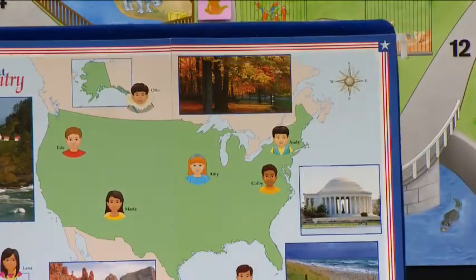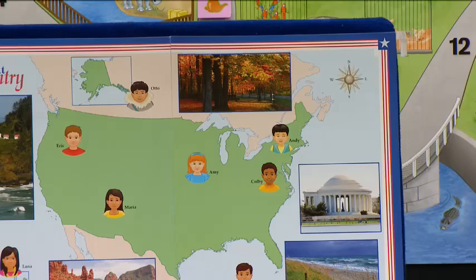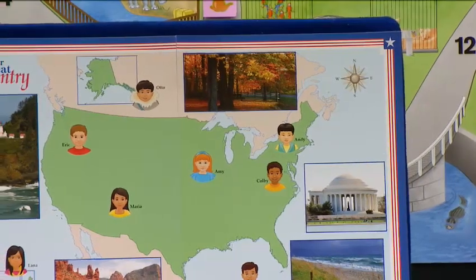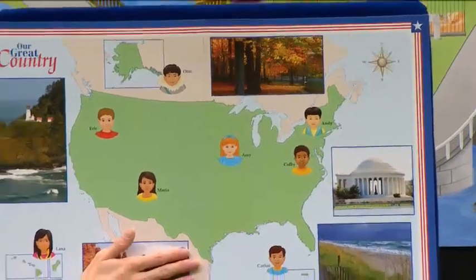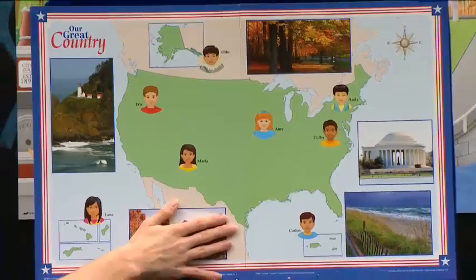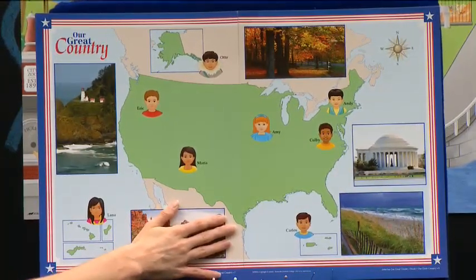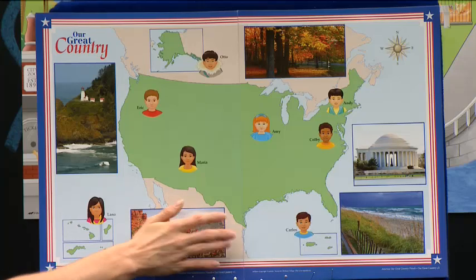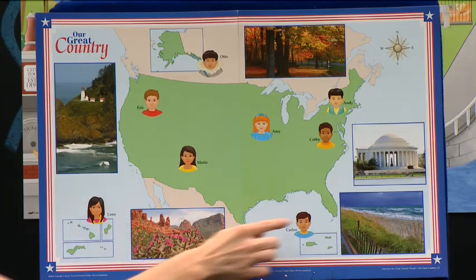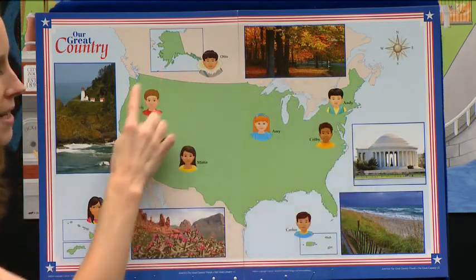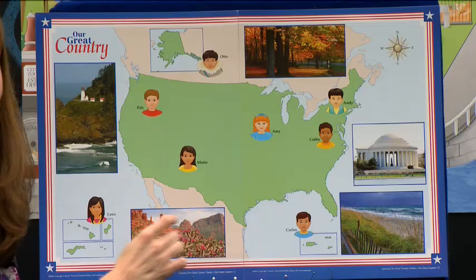Now that we know how to read our map, we can start to travel across our map of the United States. Now, looking at my map right here, it looks like our country is very big. If you think it looks big, give me a smile. Students watching, are you smiling at me? It does look like a big country. And notice all of the faces that you see on our country.